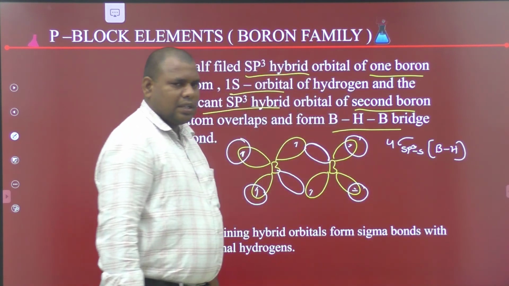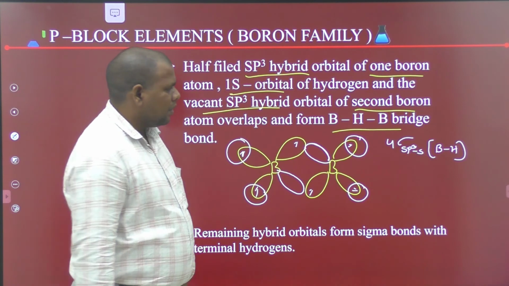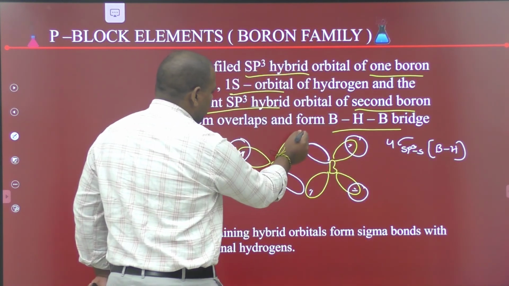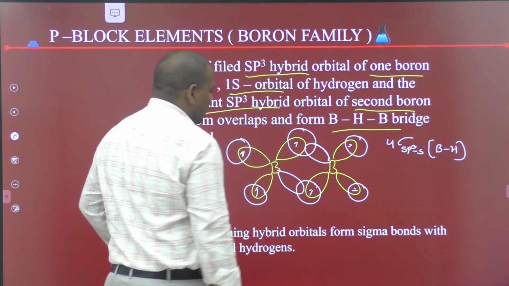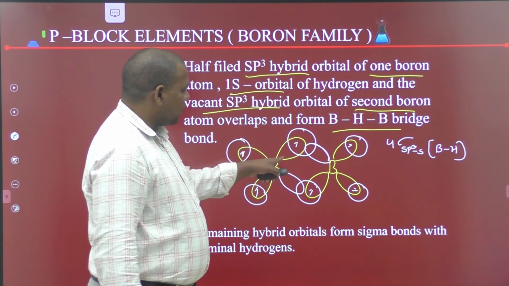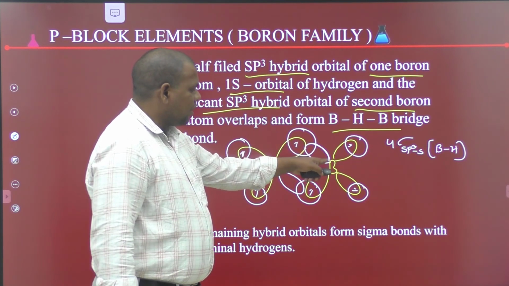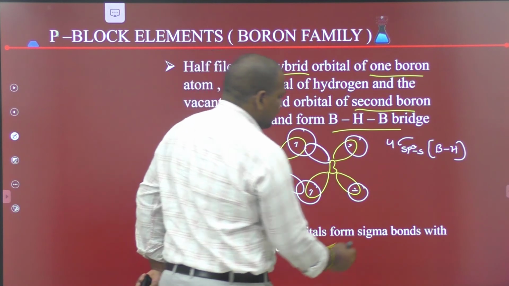The 4 terminal hydrogens overlap with 4 sp3 hybrid orbitals to form the terminal BH bonds. The remaining 2 hydrogens, the bridge hydrogens, overlap with the sp3 hybrid orbital of one boron atom and the vacant hybrid orbital of the second boron atom to form BHB bonds.